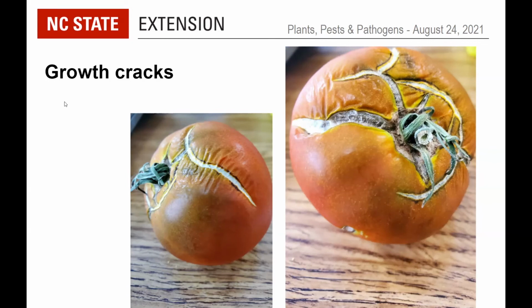There's a difference between what they're called the concentric cracks and then the radial ones. So the radial ones emanate from the peduncular end there where the fruit was attached, and these concentric ones are more round. But without trying to get into too many distinctions, warm, wet weather will favor these, especially if the plants got a lot of water after they were stressed or had lower amounts of water.